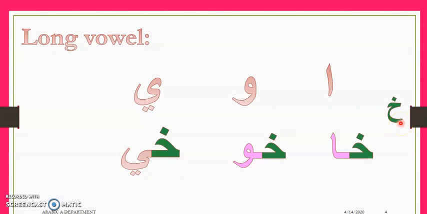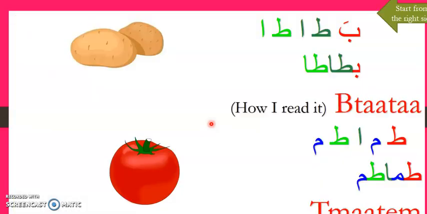Now if I change this letter to any other letter, can you think of any other letter? For example, letter da, it will be da, do, di. Please try this vowel or this sound with any letters and try to say it. The new vegetables we're going to learn today, how to join these letters together with the long vowel. B, T, A, T, A.